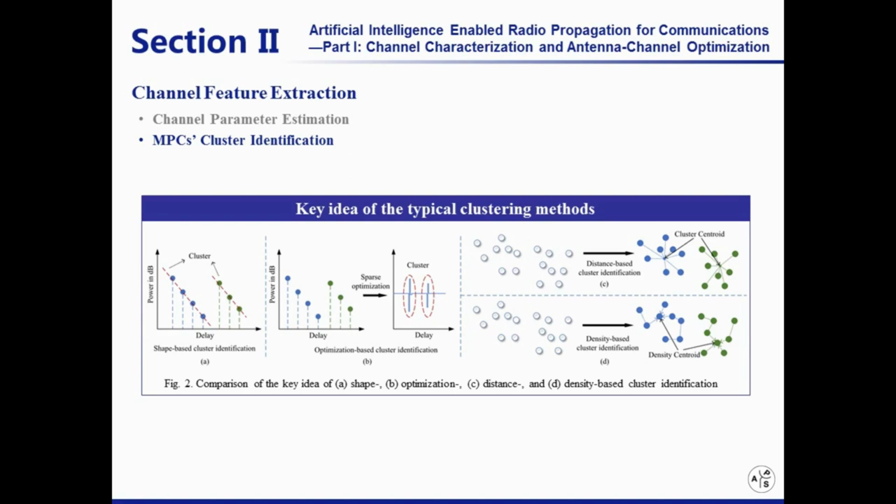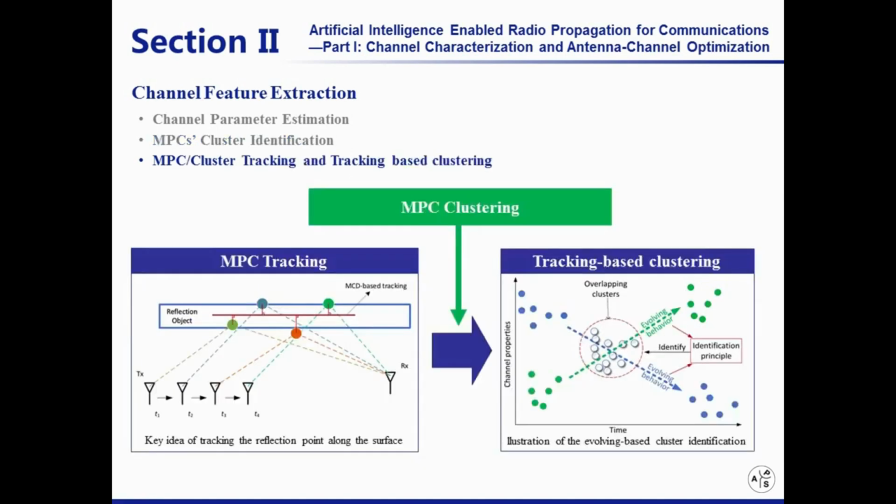The key ideas of 4 typical clustering methods are given in Figure 2, which are shape-based, optimization-based, distance-based, and density-based cluster identification algorithms. For time-varying channels, the MPCs not only need to be clustered but also need to be tracked. Therefore, some tracking algorithms are presented in the overview. By combining the tracking and clustering, a new solution is proposed, which is trajectory joint clustering. It tracks MPCs first, and identifies the clusters based on the trajectories. In this case, the clustering and tracking process can make up for each other, which results in a fairly good